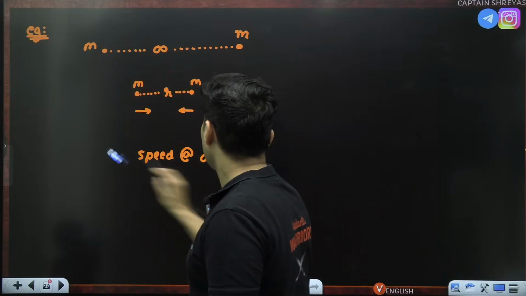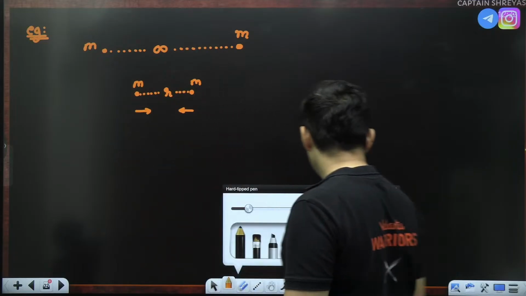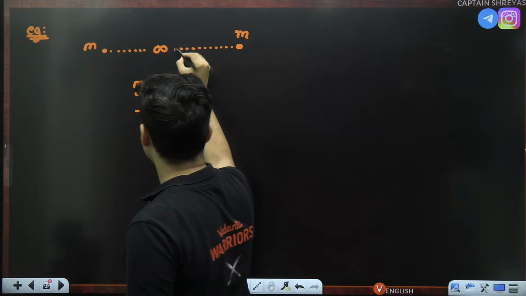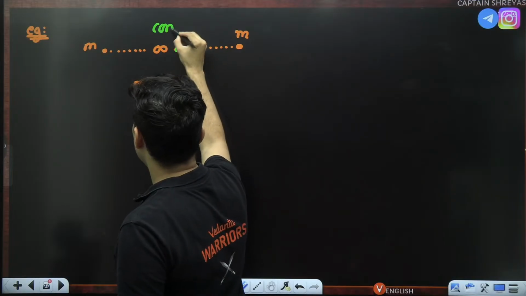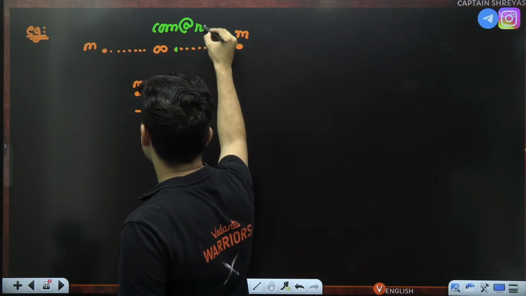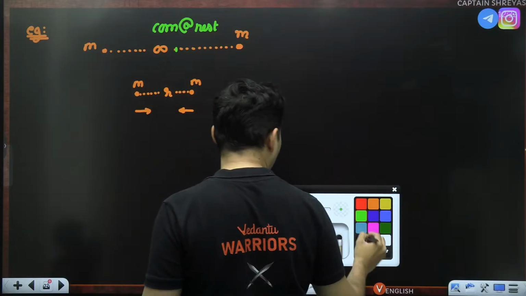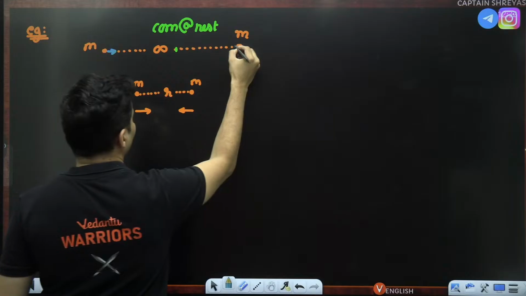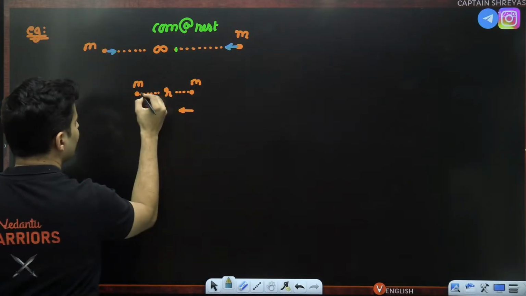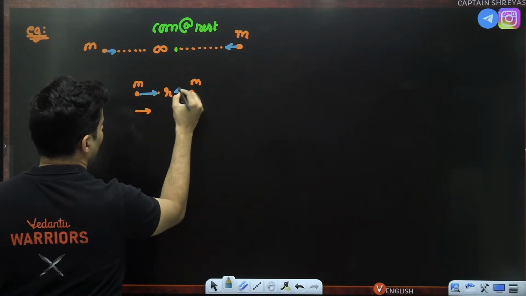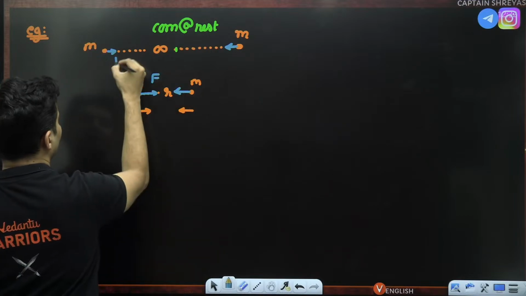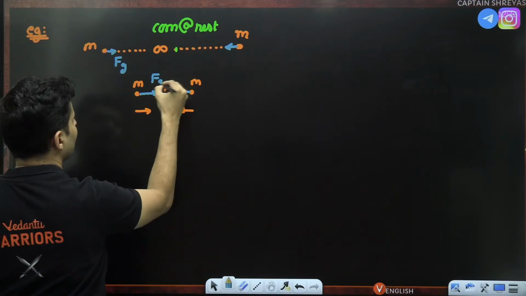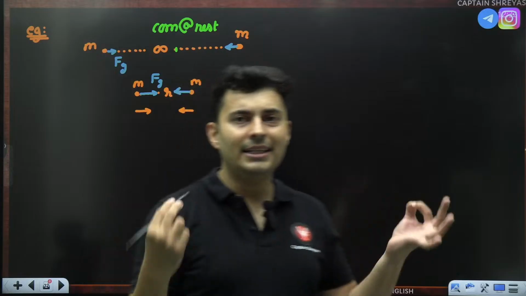Okay. So first of all, do you agree that their center of mass will stay at rest? Their center of mass is going to be at rest. You will be like, sir, why is it going to be at rest? The reason is that the force of gravity is an internal force. The force of gravity is just an internal force, so it can't change the center of mass.